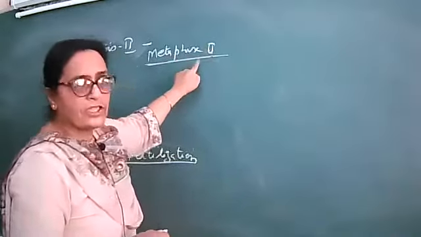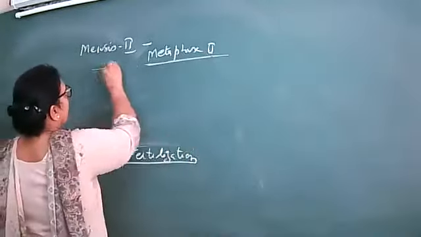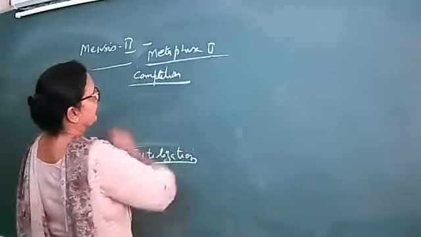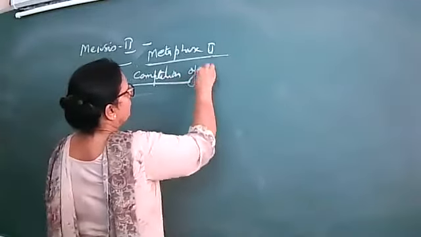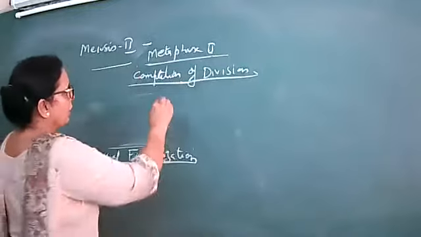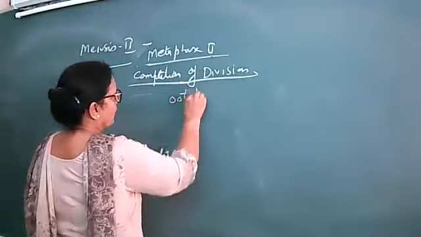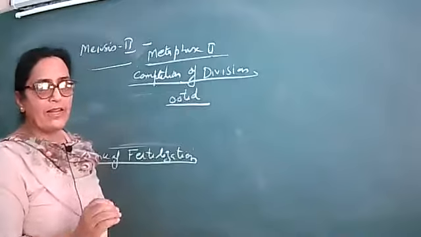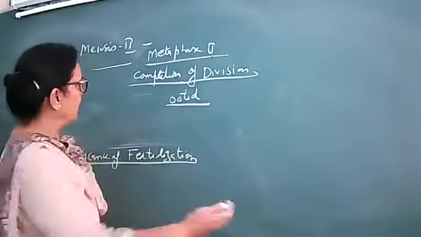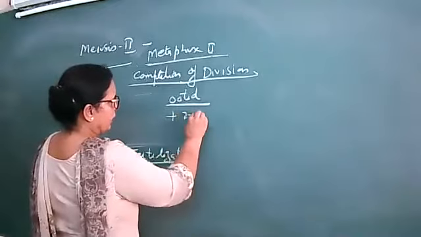When fertilization takes place, completion of this division is the first significance. Completion of division takes place, and as a result the ootid is formed from the secondary oocyte, plus the second polar body.